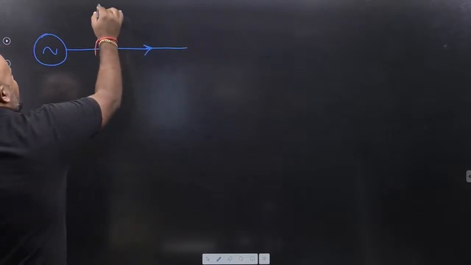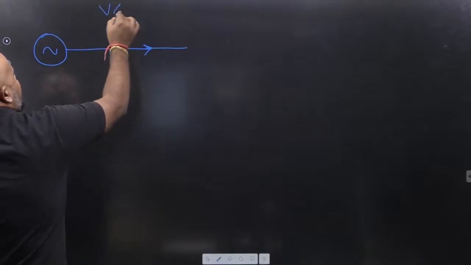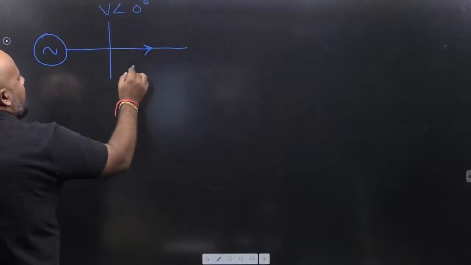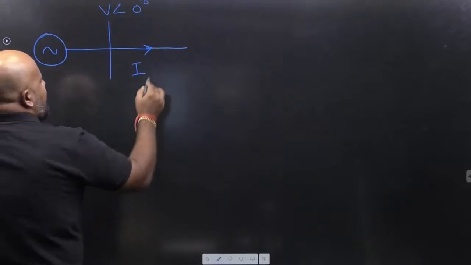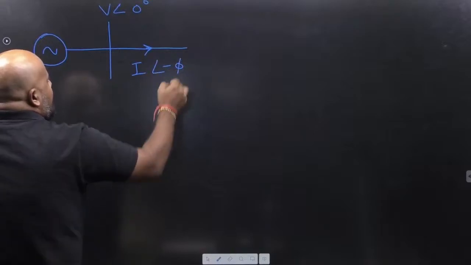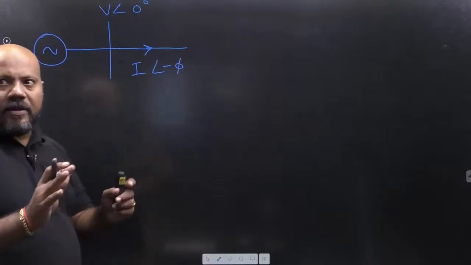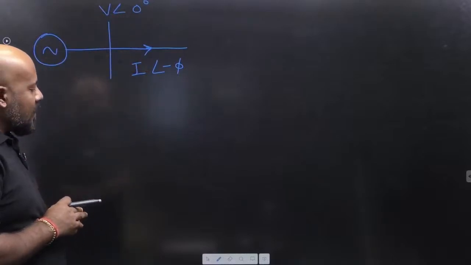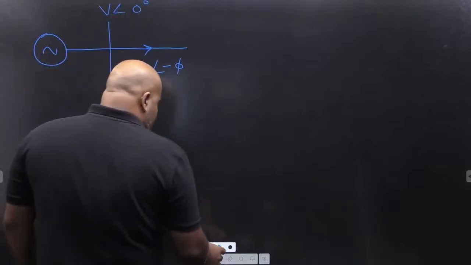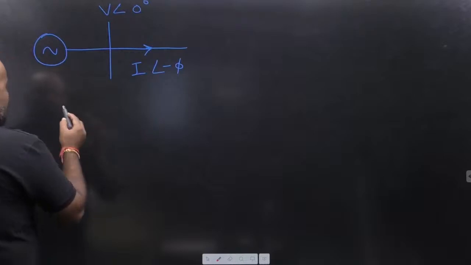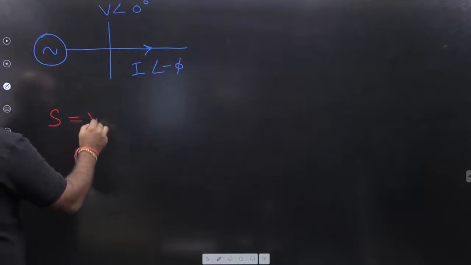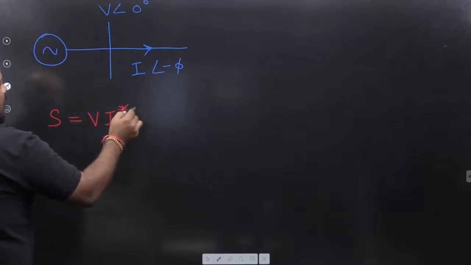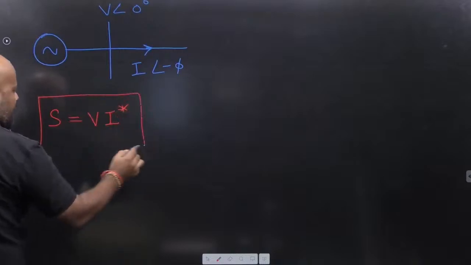Suppose this bus has a voltage V angle 0 degrees, and this current is I angle minus phi. I am just giving you a simple idea: the current is lagging the voltage by some angle. Now if I have to write the complex power, I write it as V I complex conjugate.